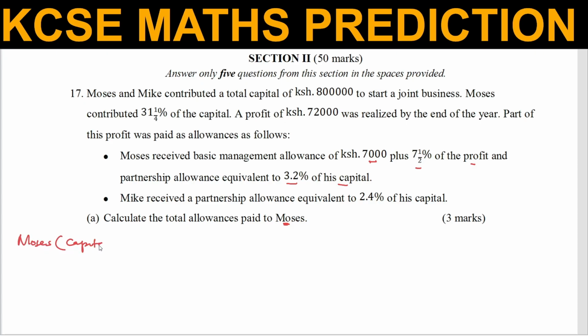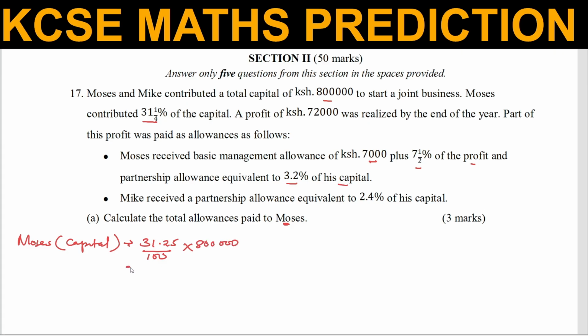So for the capital, Moses contributed 31.25% of the capital. 31.25% is the same as 31.25 out of 100 times the total, that is 800,000.